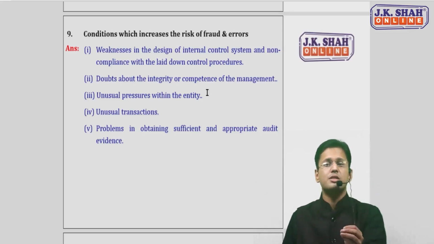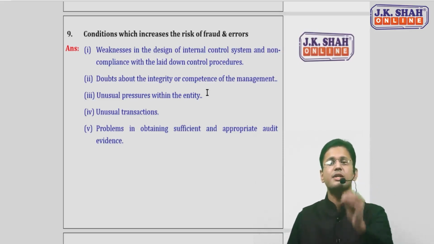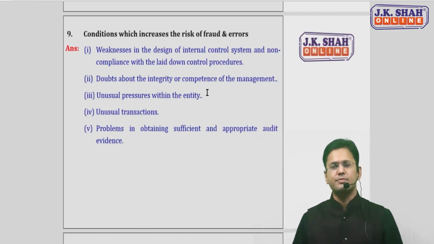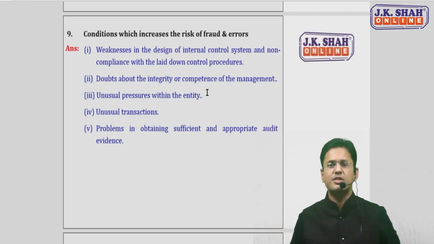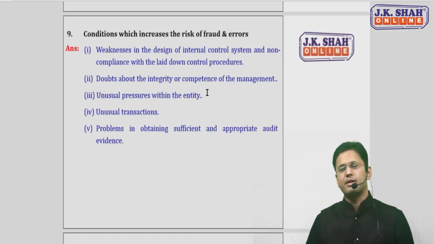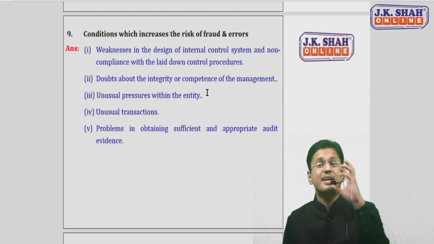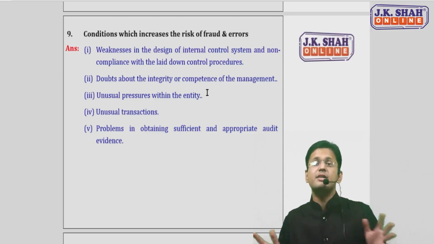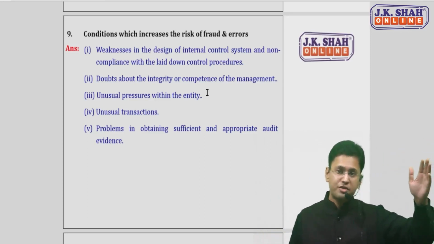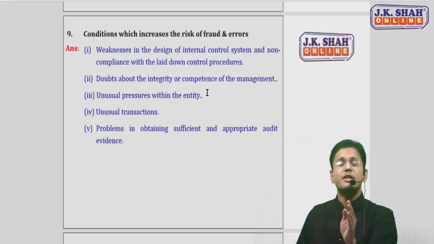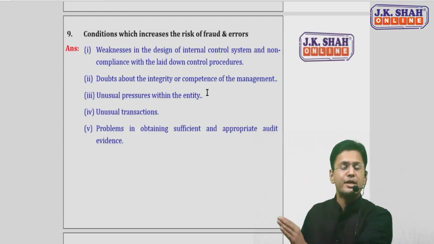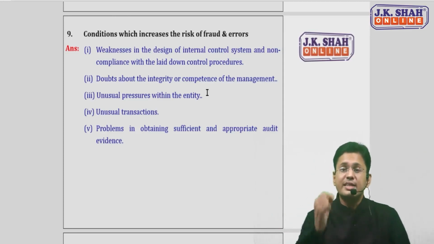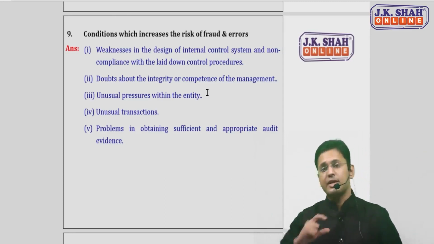And the 5th one says the auditor is having difficulty in obtaining sufficient appropriate evidence. Maybe there is some restriction imposed by management. So there again is a chance that management is doing something bad. So these are the conditions. Do not mix up the answers. The 3 answers are different. The fraud risk factor answer was different. Circumstances relating to the possibility of fraud, covering majorly 3 points, were different. And the condition which increases the risk of fraud and error is an entirely different question.